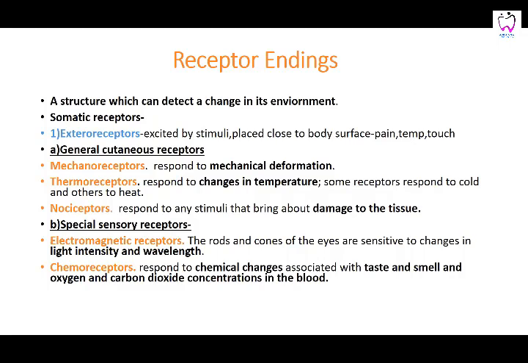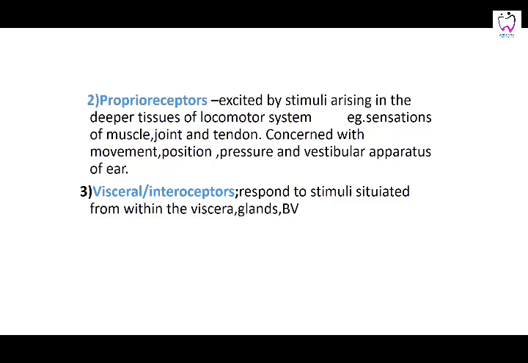These are your special sensory receptors. Those were your general cutaneous receptors. Then you have proprioceptors, which are present in the joints. They tell you, even if your eyes are closed, the position of your body, where you are standing, and the position of the joint. That is concerned with body movement, and that is called proprioception.